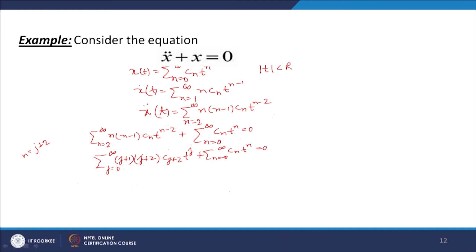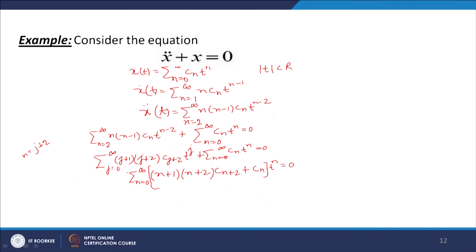I can now change this summation over j to summation over n. So sigma n equal to 0 to infinity, and I can collect the terms: n plus 1 times n plus 2 C_{n+2}, plus C_n, times t to the power n, equal to 0.